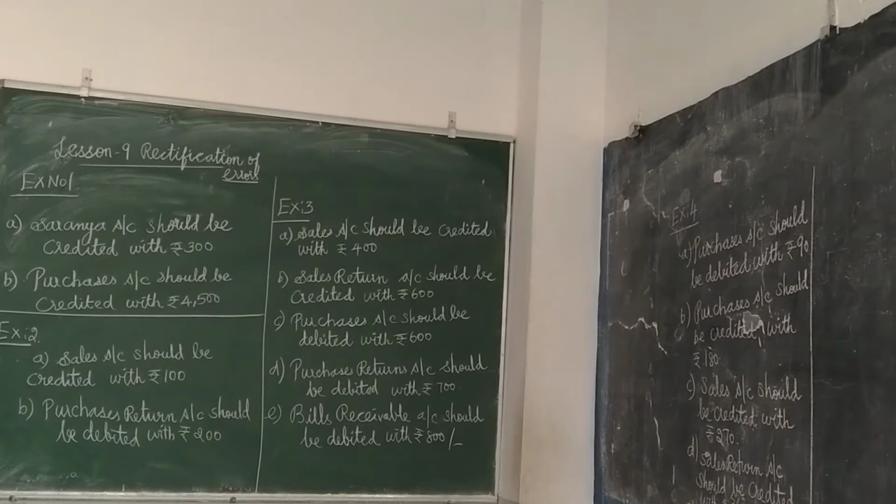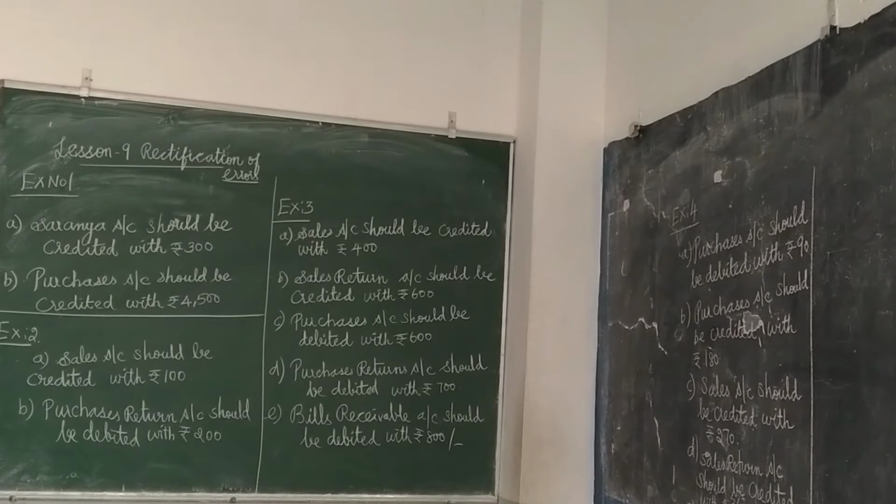Then, exercise number 2. Rectify the following errors discovered before the preparation of trial balance. That is single side error. Single side error means you should write the explanation alone. No need to write the journal entry. Sales book was undercast by 100. Sales book is undercast. Undercast means short credit. So, you should give further credit.